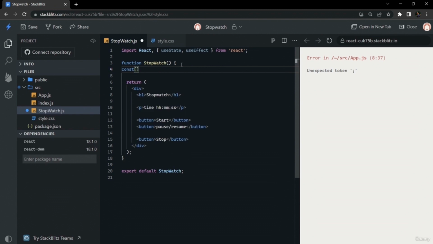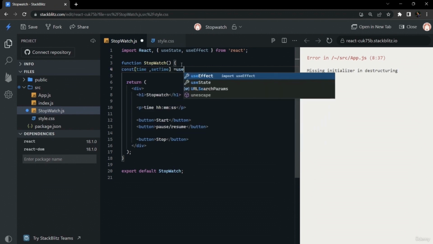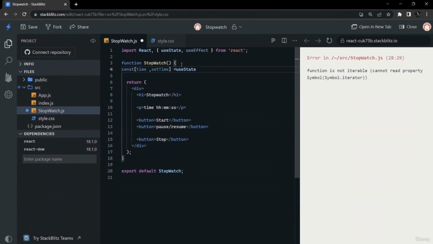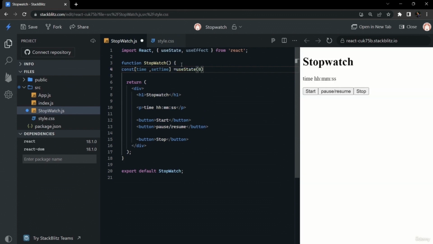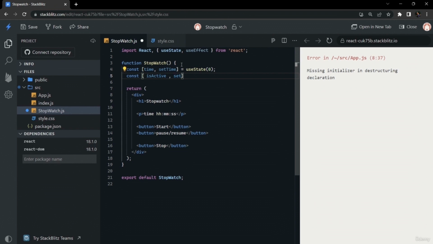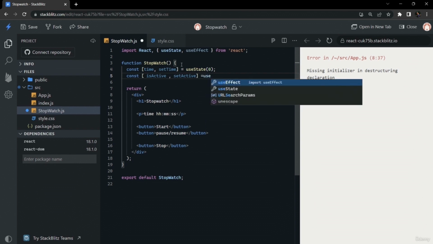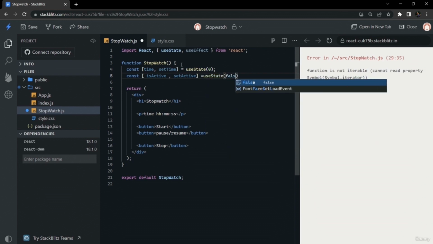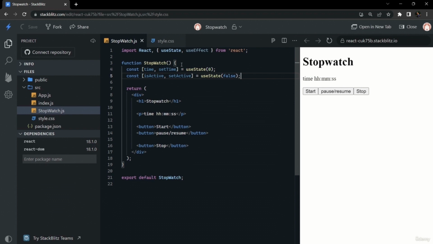So first we will create a useState of time. The initial time we can give anything. For now we have given 0, and our second state would be isActive. Depending upon the true or false of this isActive, our stopwatch will be running or in pause state. By default it will be false as of now.